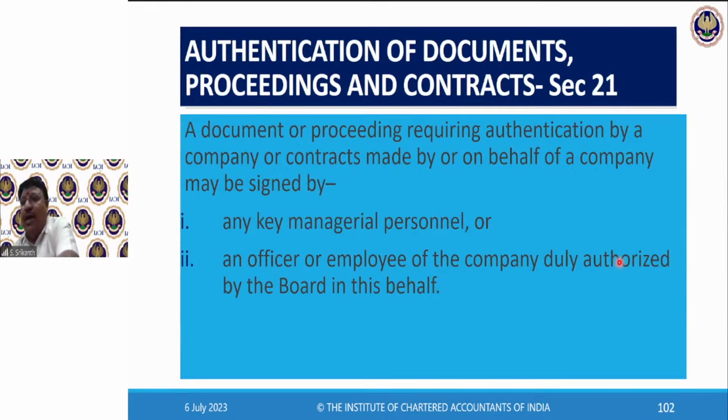Authentication of document, meaning how a document will be signed. Company is an artificial person. It has no hand. How will it sign? It will be signed by the key managerial person. Obviously, the director or officer, company secretary and others will sign on behalf of the company. But those people should be authorized by the board.